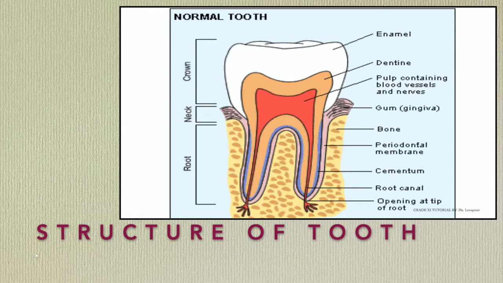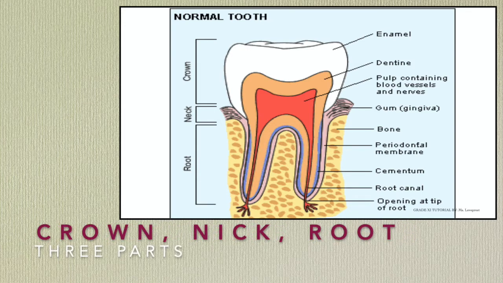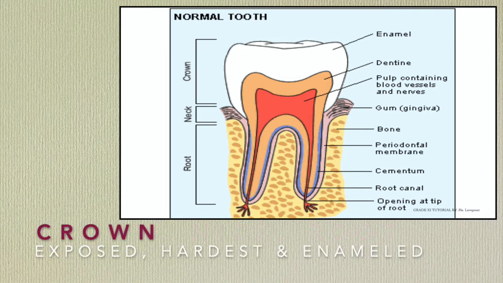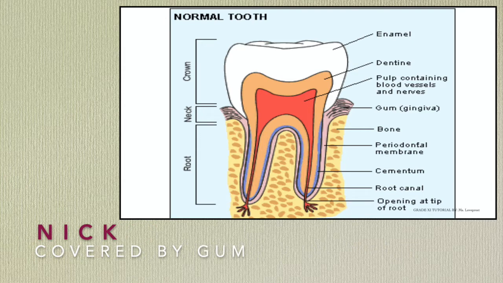Next is the structure of a tooth. All teeth have a similar basic structure, and this shows homology. A tooth is formed of 3 parts: crown, neck, and root. The crown is the exposed part of the tooth and is formed of a shining, whitish, and hard substance called enamel. Enamel is the hardest substance in our body, and it is mainly formed of hydroxyapatite. The next part is the neck. It is usually covered by the fleshy skin called gum.